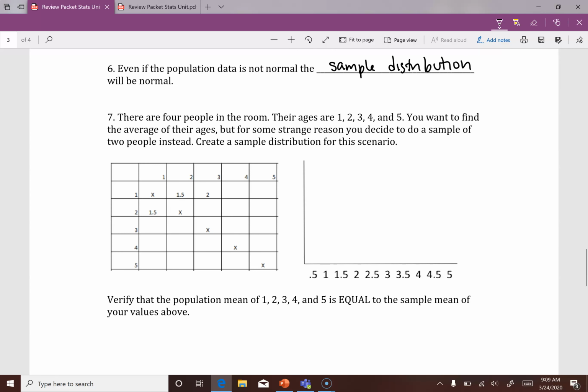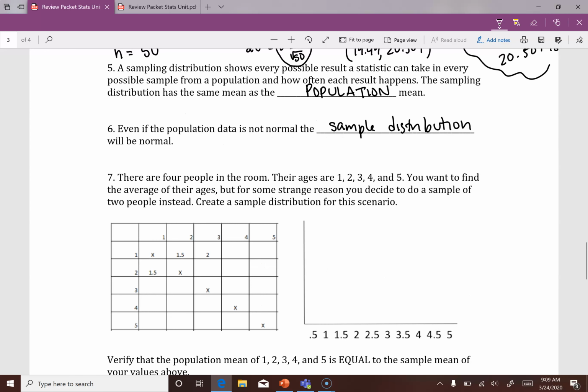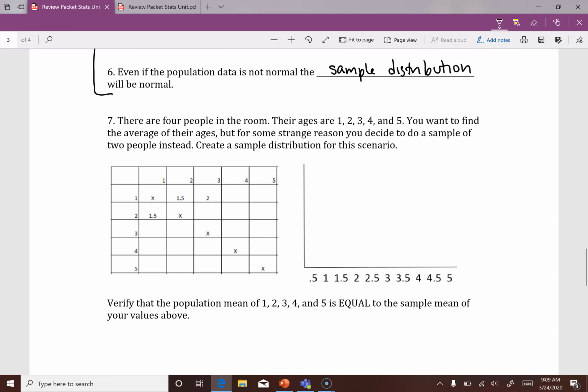All right, so here's our example. If you're not sure what's going on here, I'll come back to that in a hot second. But here's our situation. We have 4 people in the room. That's a population. We're only going to talk about 4 people. And their ages are this right here. Okay. You want to find the average of their ages, but for some reason you decide to do a sample of 2 people instead. That's kind of silly, right?